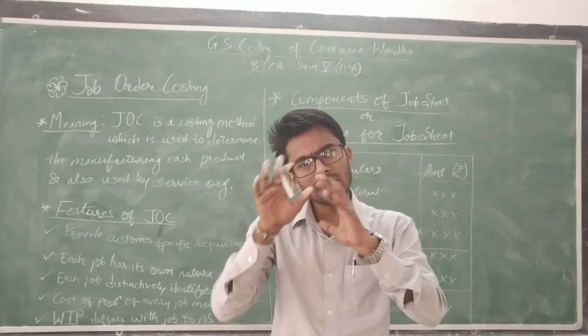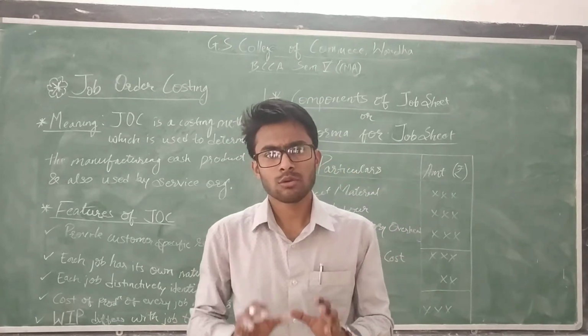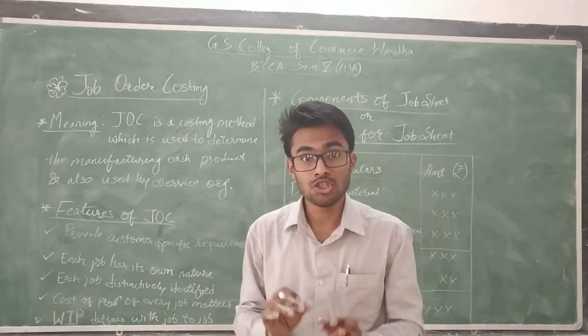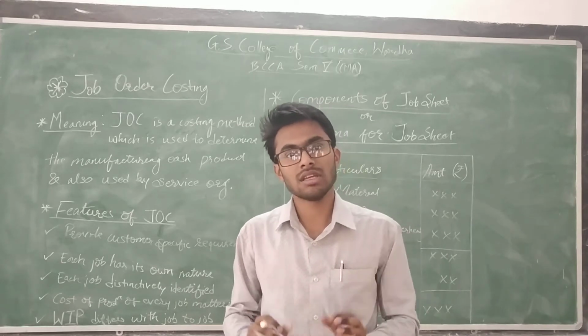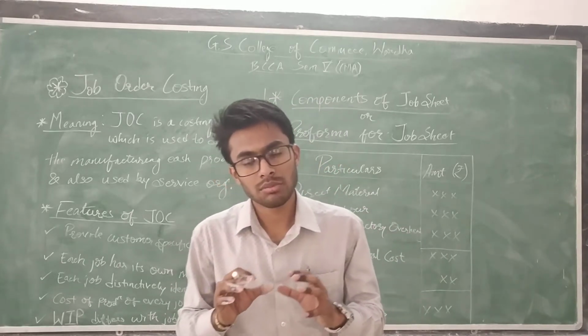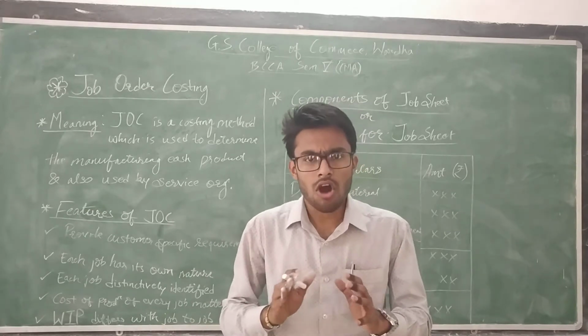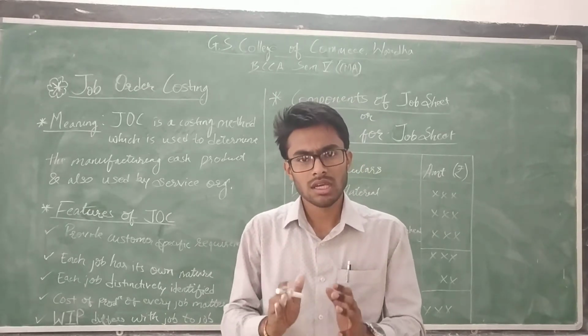So how can we wholly calculate the cost of that job, that activity, and that particular product? All these things we will focus on in this lecture.